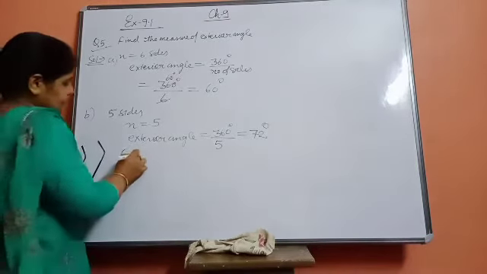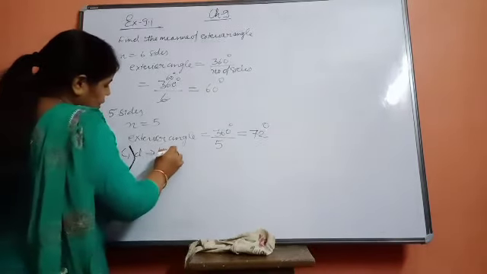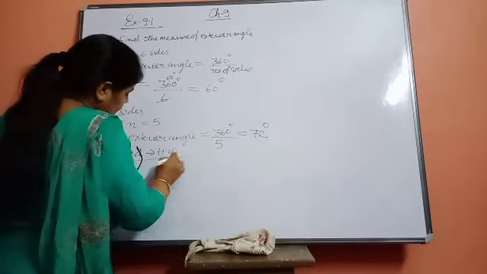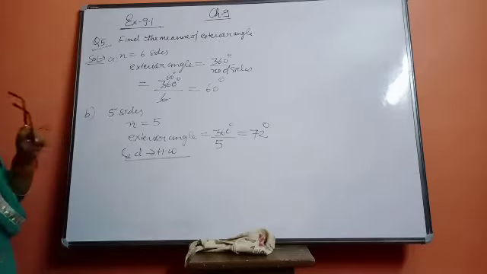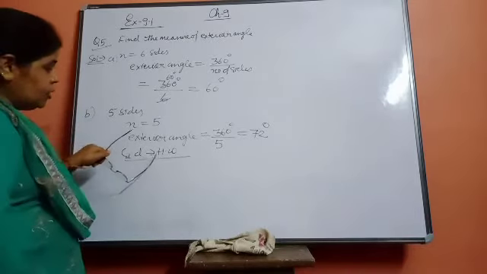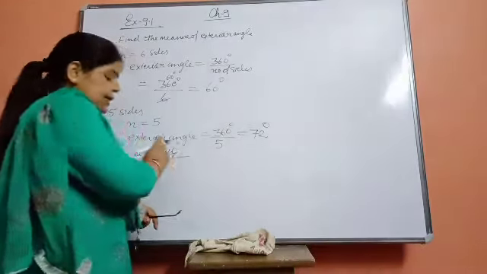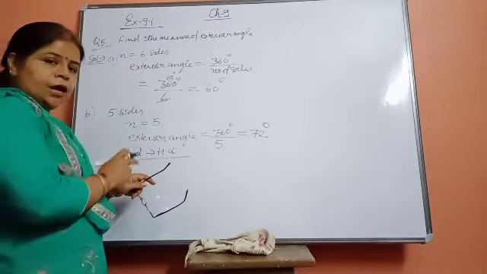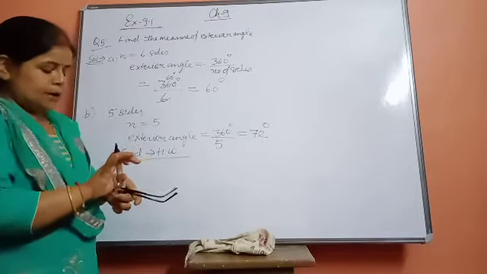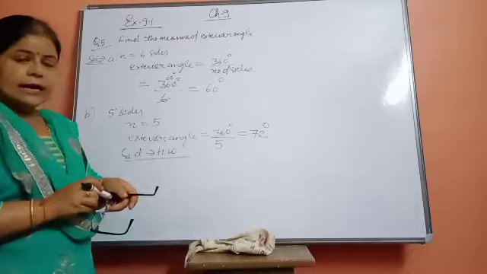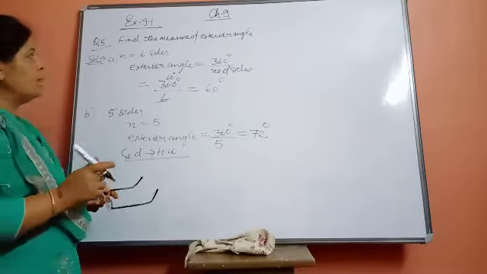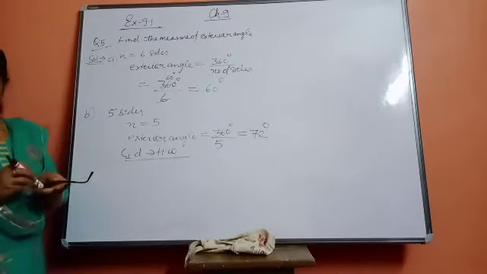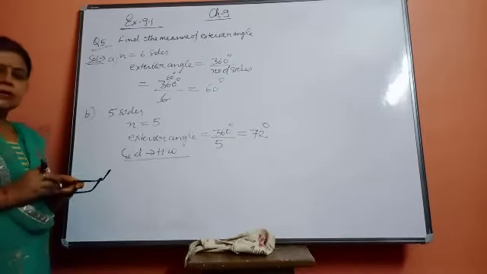Parts C and D you will do in your homework, and don't think that we will write it the same way in the copy. When your copies come for correction, I don't want to see that you have written it the same way. It is your duty to complete the incomplete part, because here we are only giving you the guidelines. The homework part is your responsibility to complete.